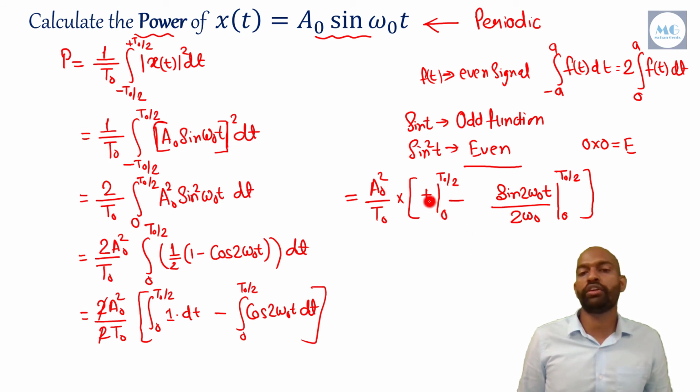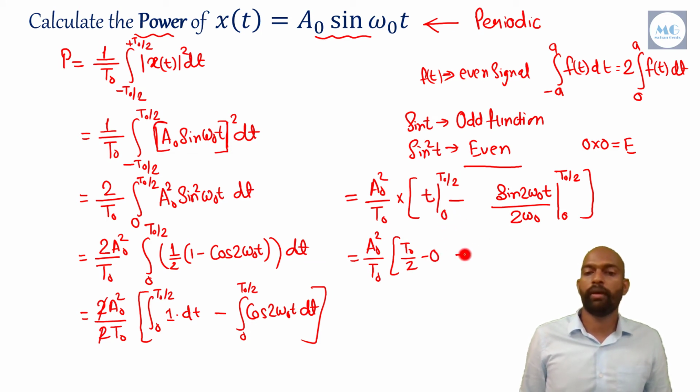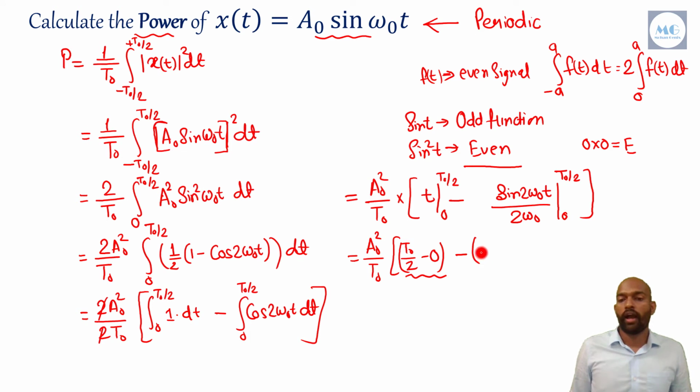Now we just have to put first in place of t the upper limit, then minus lower limit, and it will become A naught square by T naught. In place of t I will put T naught by 2 minus 0. Then minus, I will separate these two quantities as a bracket, and I am taking this 1 by 2 omega naught outside, and it will become sine 2 omega naught T naught by 2, 2 and 2 will be cancelled, minus sine 0.